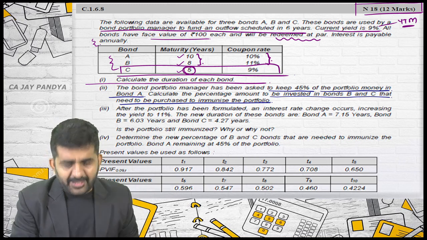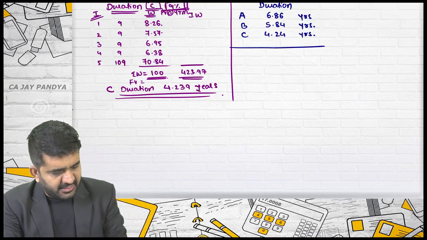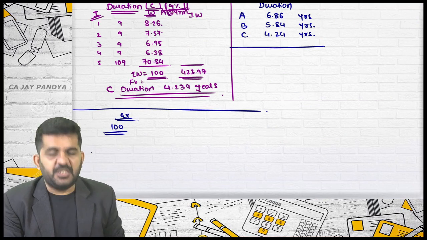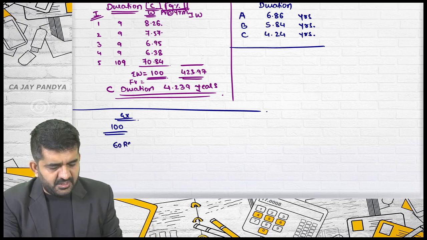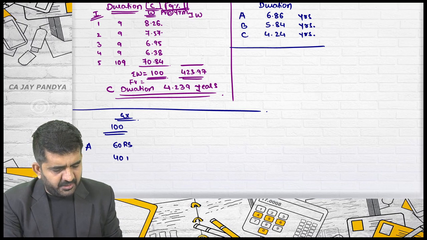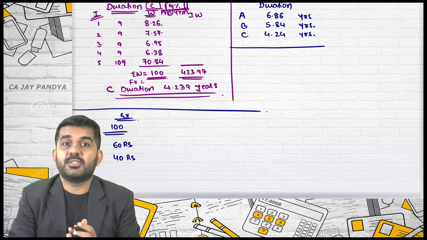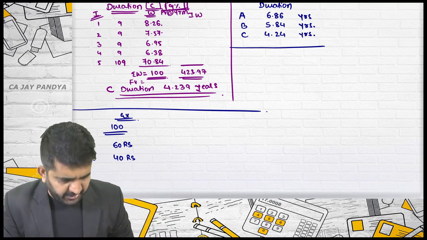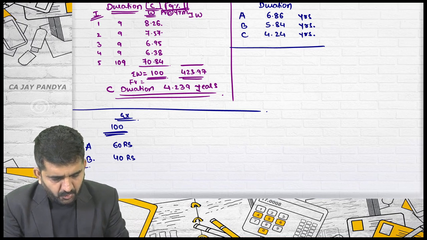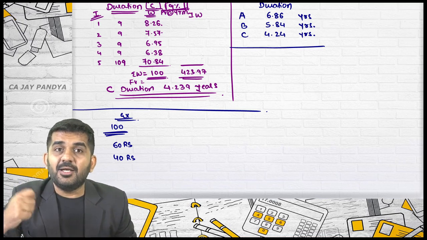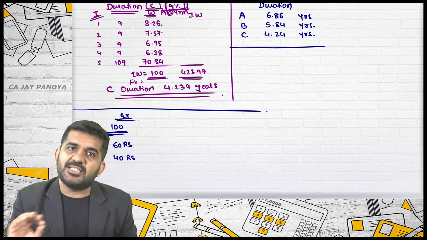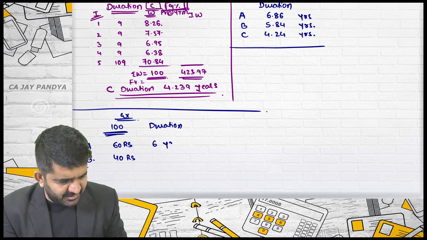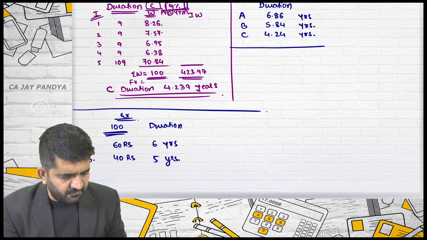Is it alright? Try to concentrate. If you are having 100 rupees, this is just an example, try to concentrate. If you are having 100 rupees, you keep 60 rupees in bond A and 40 rupees in bond B. Is it alright? See, a portfolio is more than one security or more than one bond. So this is your portfolio now. What is the total? 100 rupees invested. 60 rupees in bond A, 40 rupees in bond B. The duration of bond A was 6 years and duration of bond B was 5 years.